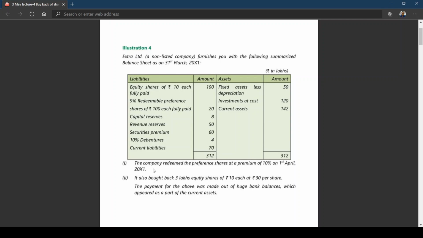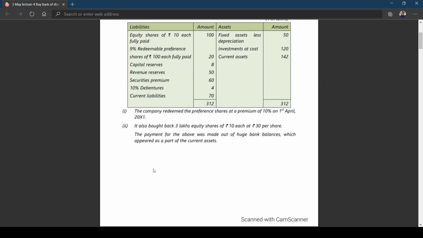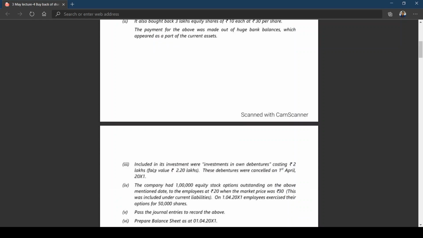So I think they're saying the payment for the above was made out of huge bank balances. In simple words, you have to create capital redemption reserve because you're going for buyback without going for a fresh issue. Is this clear?